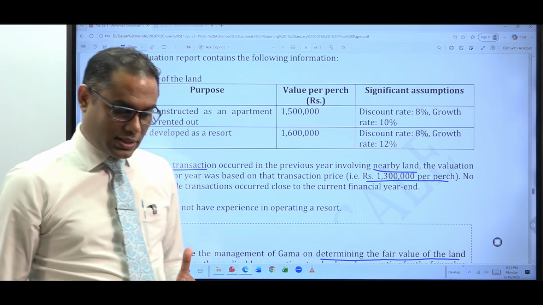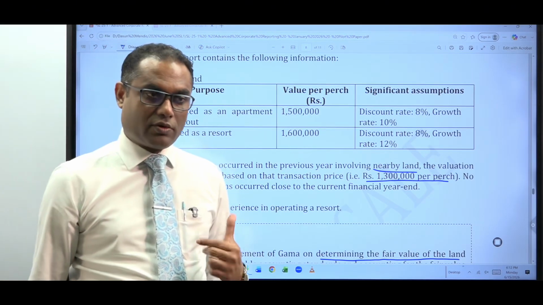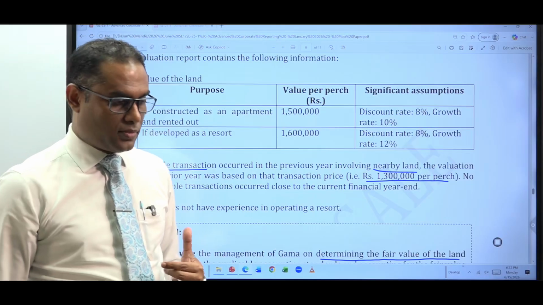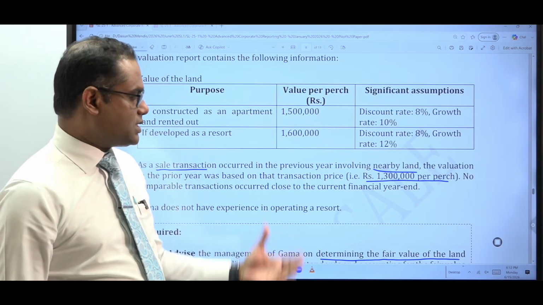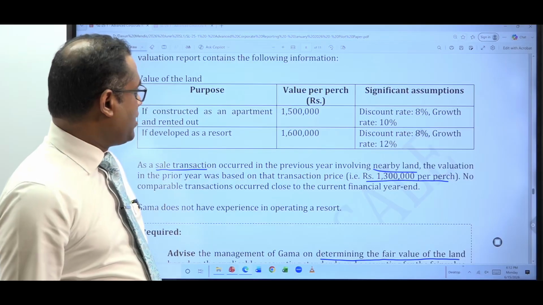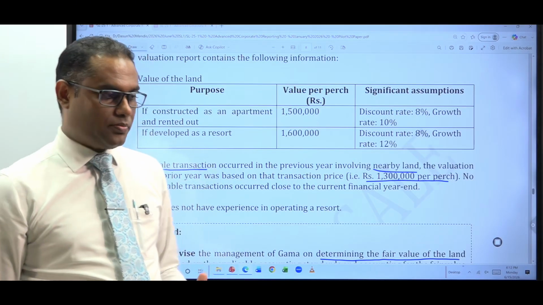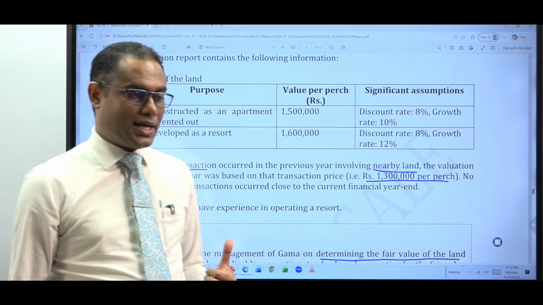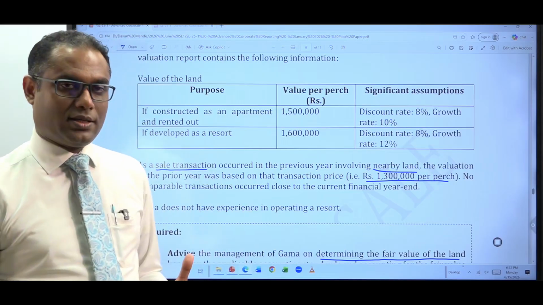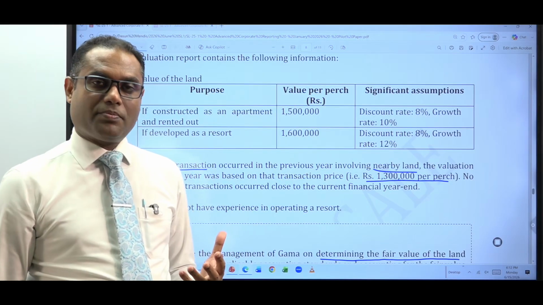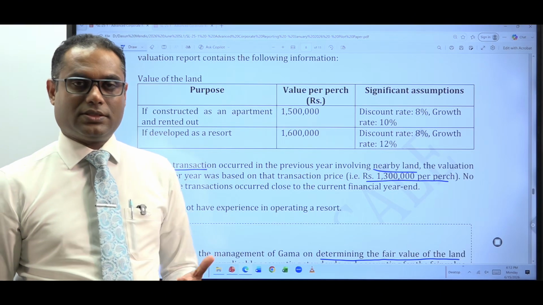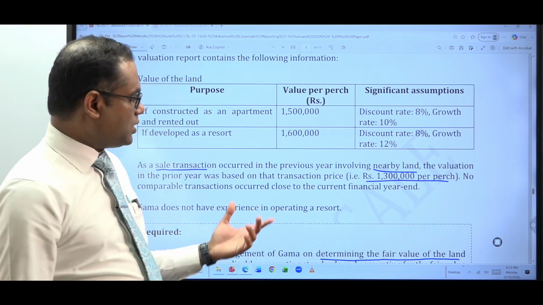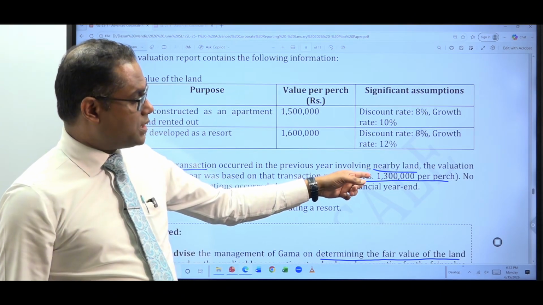Now, what has happened is, last year they did not take the support of a valuer. There was a recent transaction at the year end. That means last year, 31st March 2024, one of the plots or one of the lands nearby was sold close to the year end. So you have taken the price of that particular transaction to value your land. That is allowed.